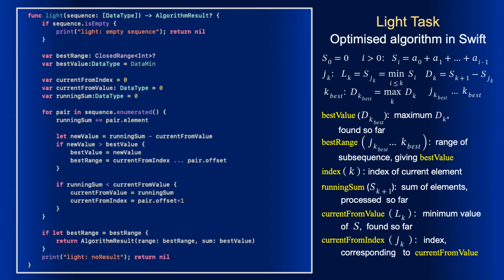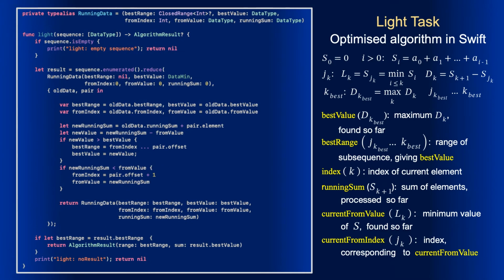Someone may find this code pretty boring because of the absence of anonymous functions. The following code may satisfy such viewers. It uses reduce instead of a loop, and there is a tuple named running data keeping the current status passed from one invocation of reduce to another. The final status is returned and the best range is retrieved from it.